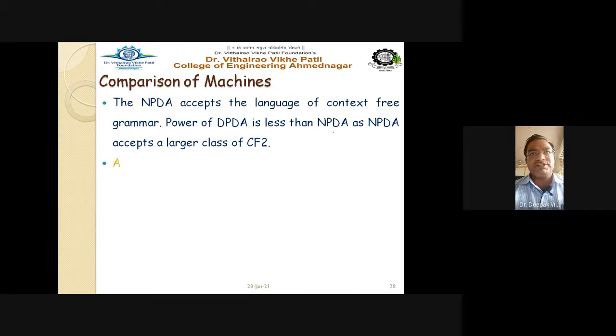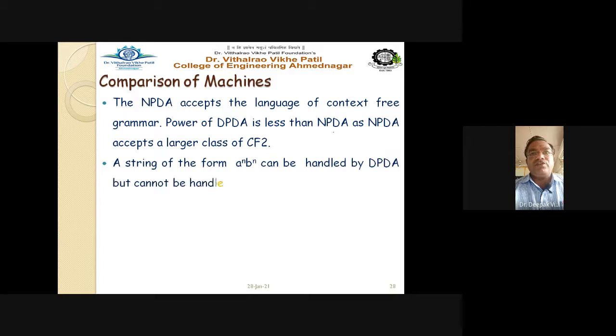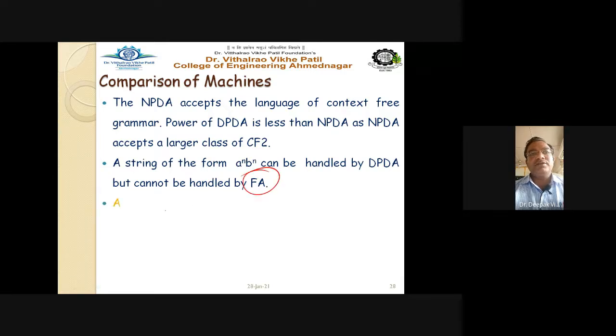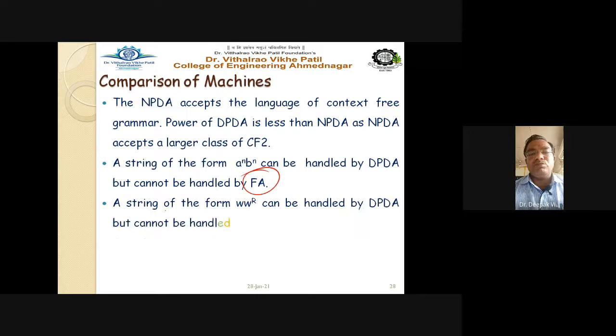Context-free languages. A string of the form a raised to n, b raised to n can be handled by deterministic push-down automata, but cannot be handled by finite automata, right? A string of the form w dot w raised to r, meaning the string followed by the reverse of the string, can be handled by DPDA, but cannot be handled by finite automata, meaning neither DFA nor NFA.